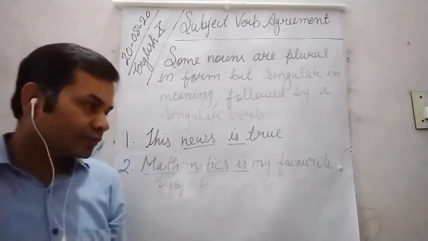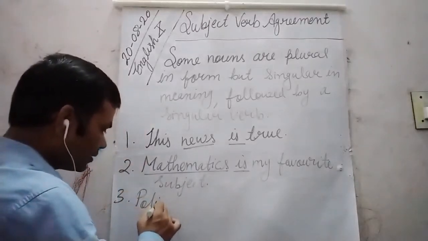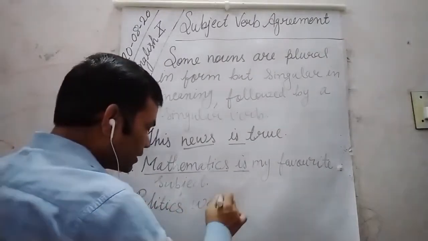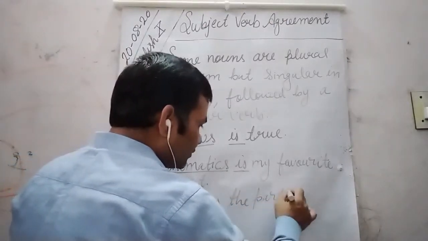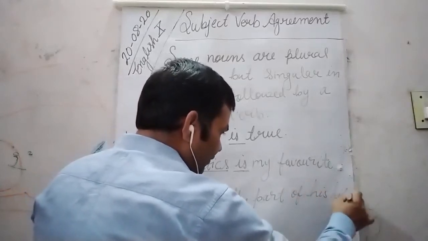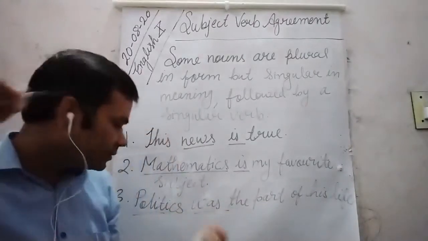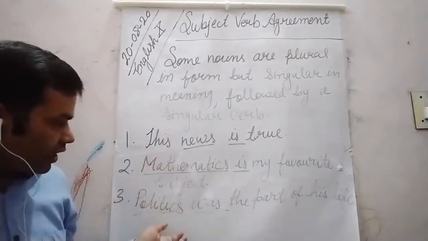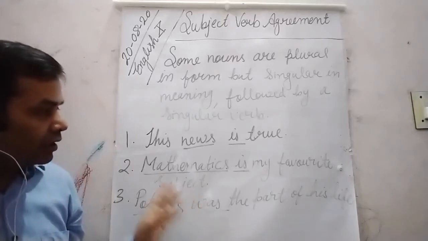Next, politics was the part of his life. So here students, you can see that politics seems to be plural in form. It is plural in form but singular in meaning. That is why it is followed by a singular verb.